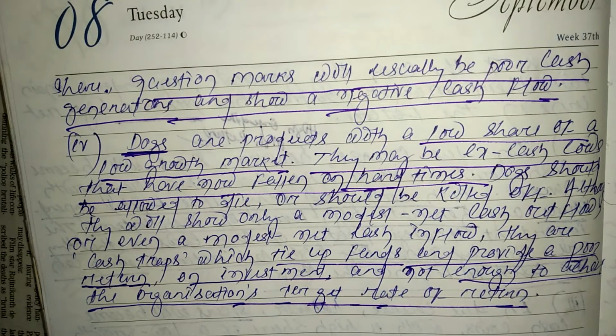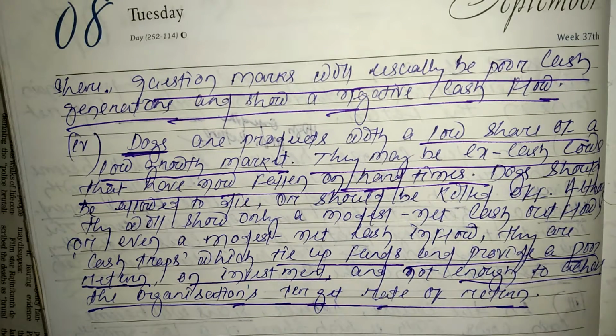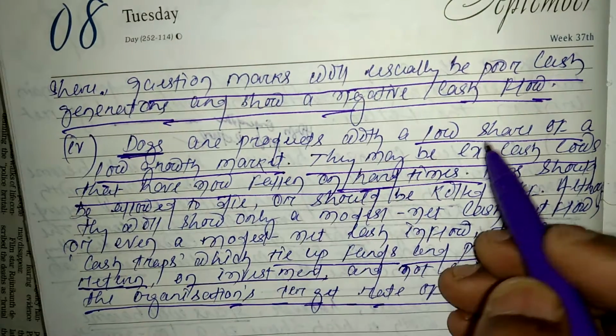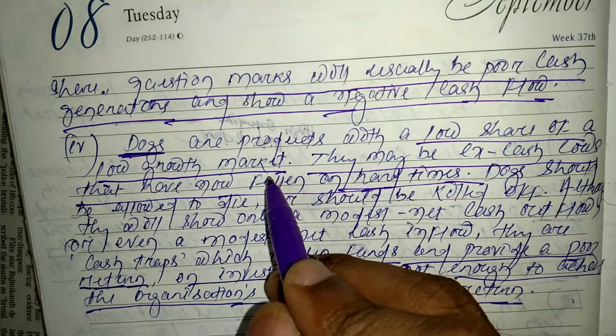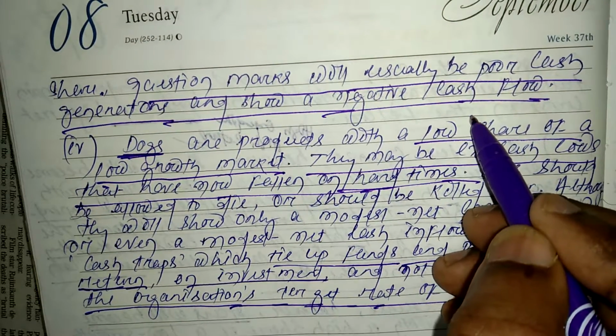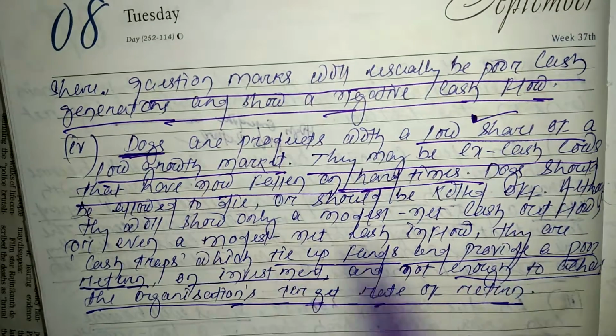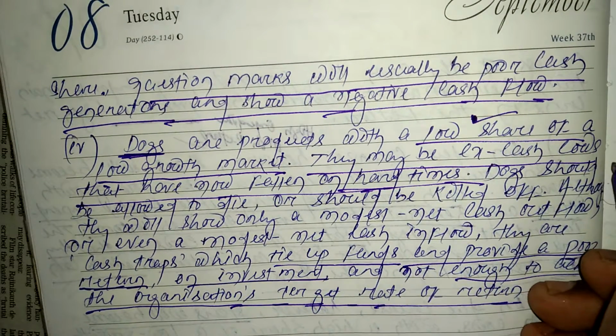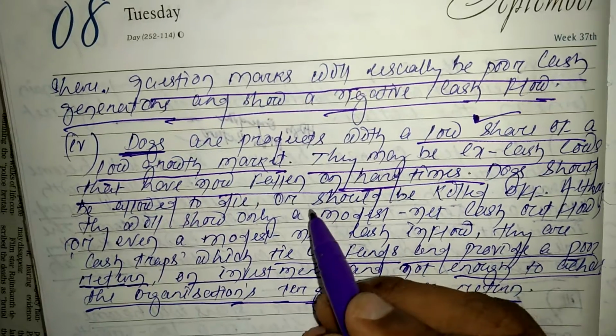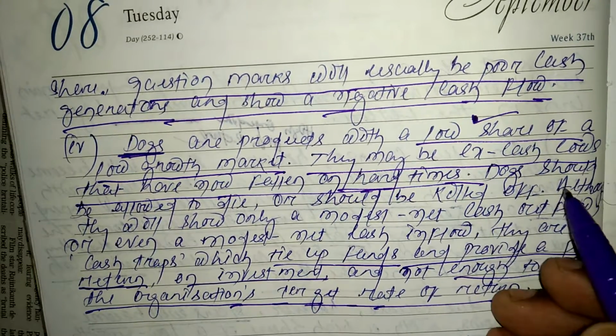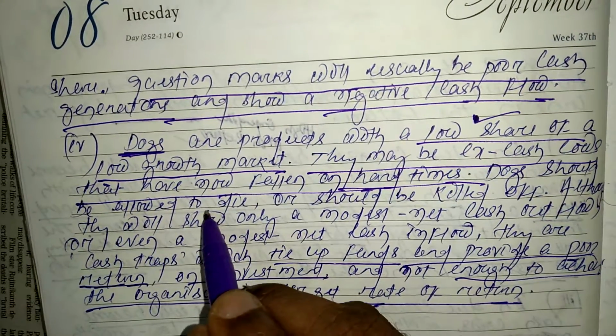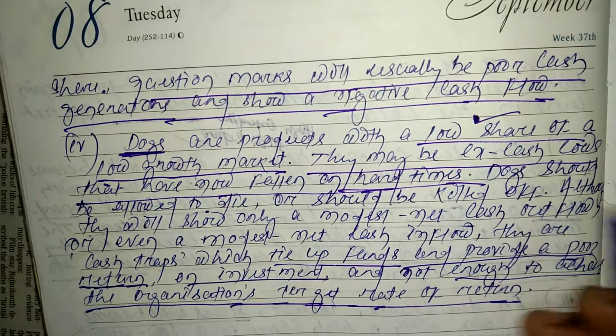So dogs are negative. We can say that dogs are products with a low share of a low growth market. They may be ex-cash cows that have now fallen on hard times, but dogs should be allowed to die or should be killed off.